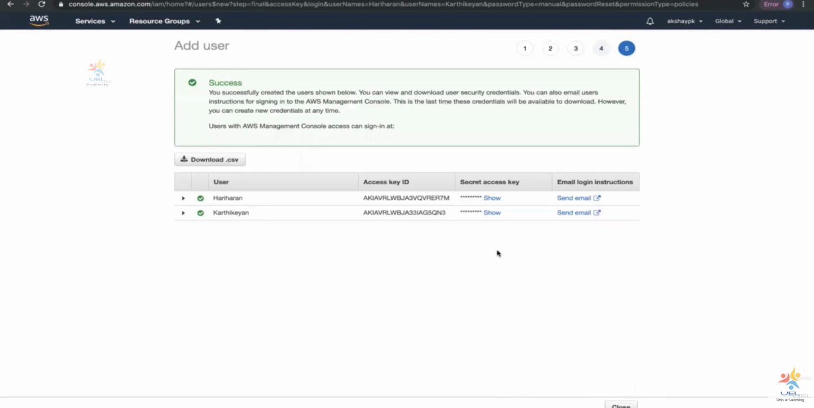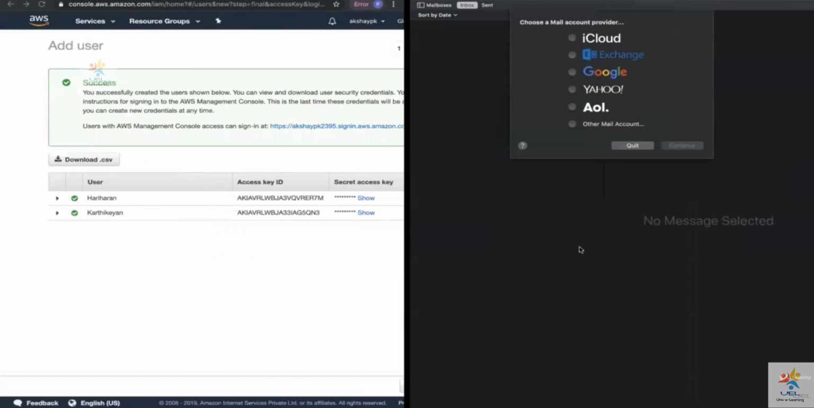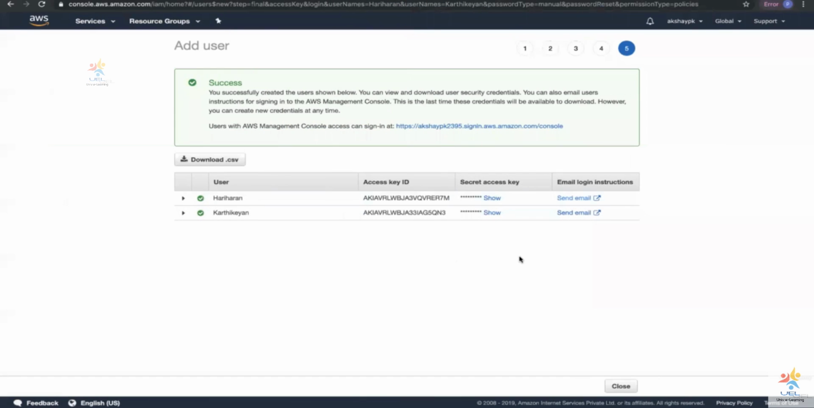So now both these users will be created. As a cloud administrator, what I would do first is download the CSV file. The second thing that I would do is send individual emails to both these people within the organization. The email is a sample template that is already created. You can see over here, choose an email provider. I can use any other email, but right now I'm going to quit. So you can send an email directly to these users.